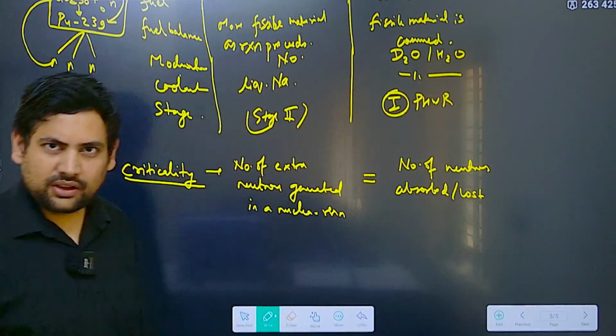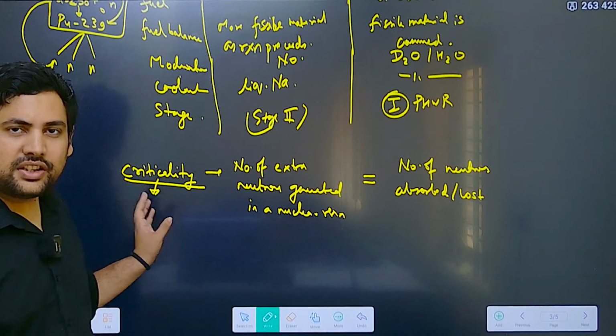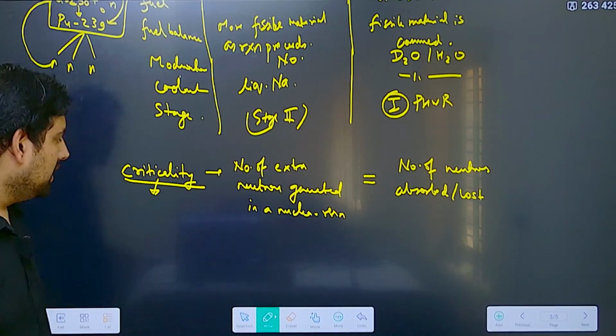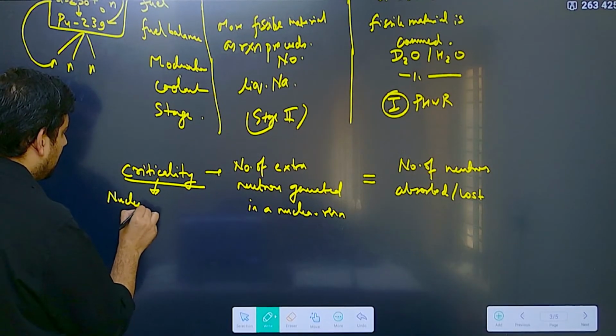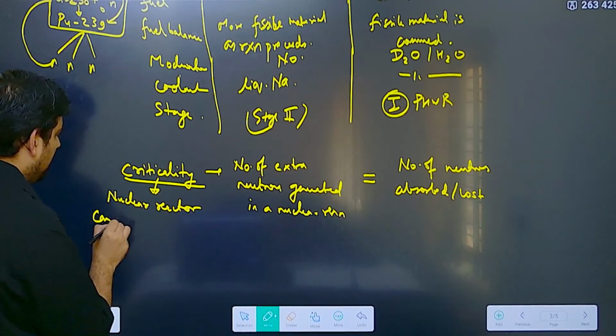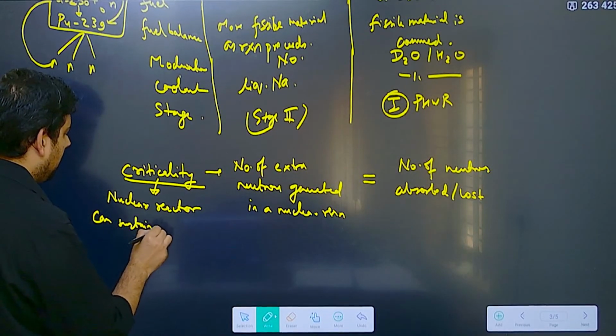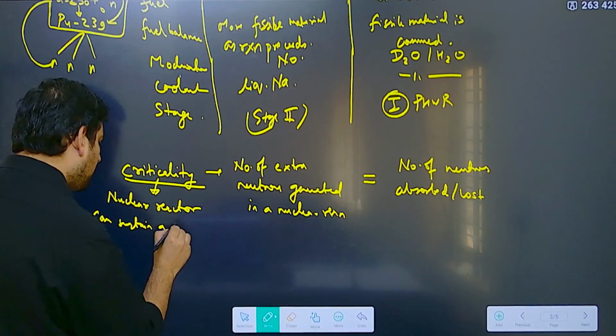Why does this have to be equal? Here you can mention the traditional definition: criticality is the stage in which a nuclear reactor can sustain a chain reaction, a controlled chain reaction.